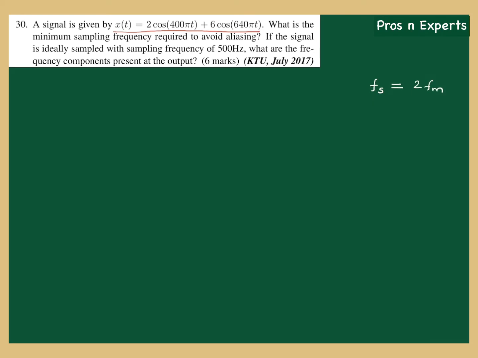The sampling frequency will be equal to 2fm, where fm is the maximum frequency component of the signal to be sampled, or of the message signal. So in order to get fs, you just need to find fm, multiply it by 2 and you will get fs. So let us see what fm is from the frequency spectrum of x of t, because x of t has multiple frequencies.